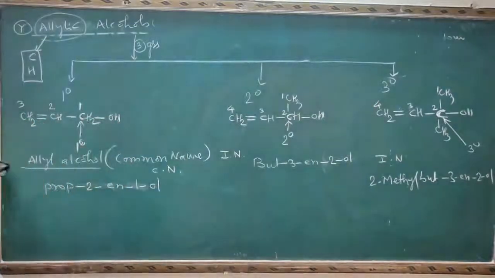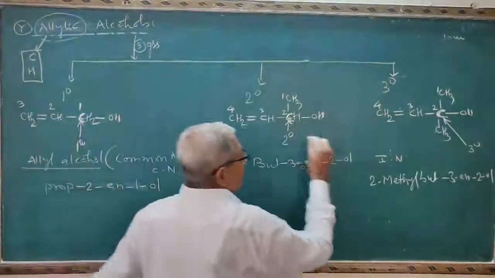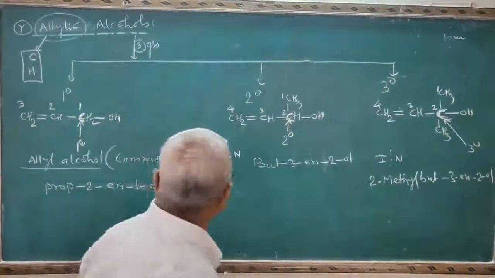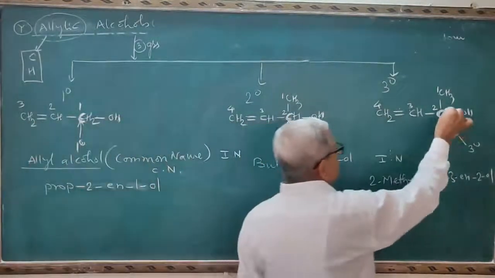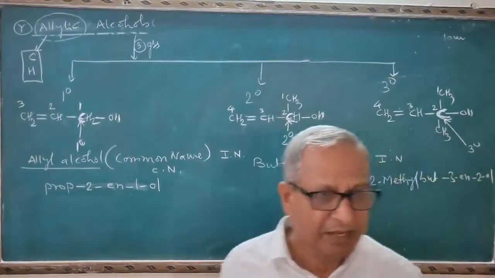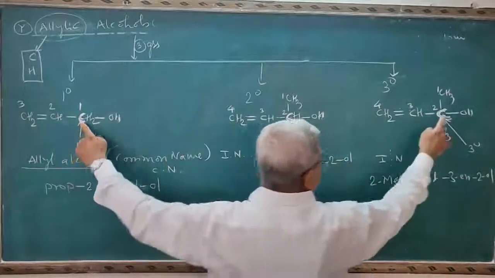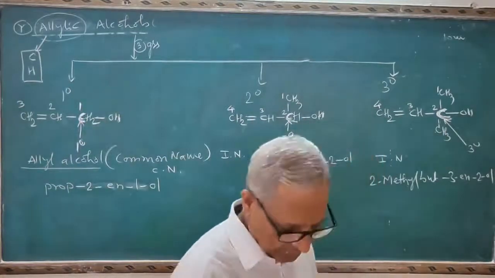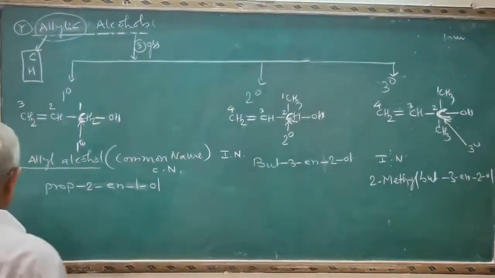See, in this case, this carbon atom is primary, it is secondary, it is tertiary. Again this is the allylic carbon, this is also allylic carbon, this is also allylic carbon. One point is same. All these are allylic carbon atoms. But this is primary, this is secondary, this is tertiary. So we completed the point allylic alcohols.